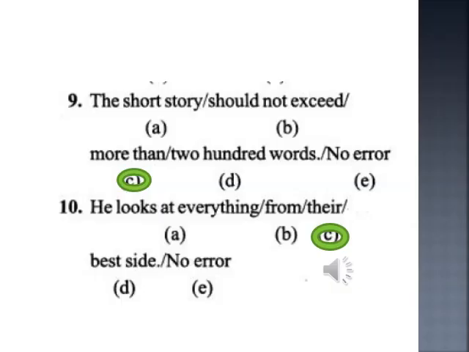So it should be its, not their. So its should be in place of their. He looks at everything from its best side. So the answer is C, because the error is C.